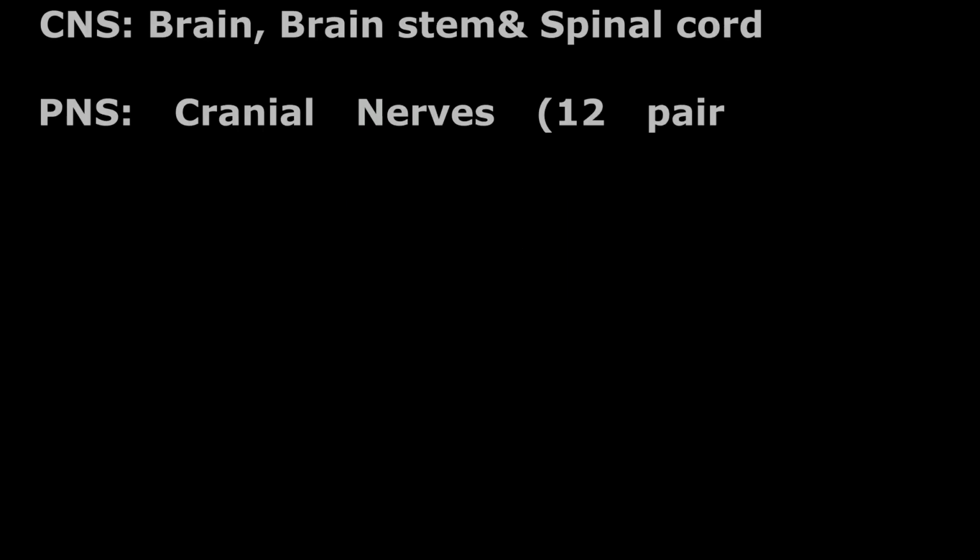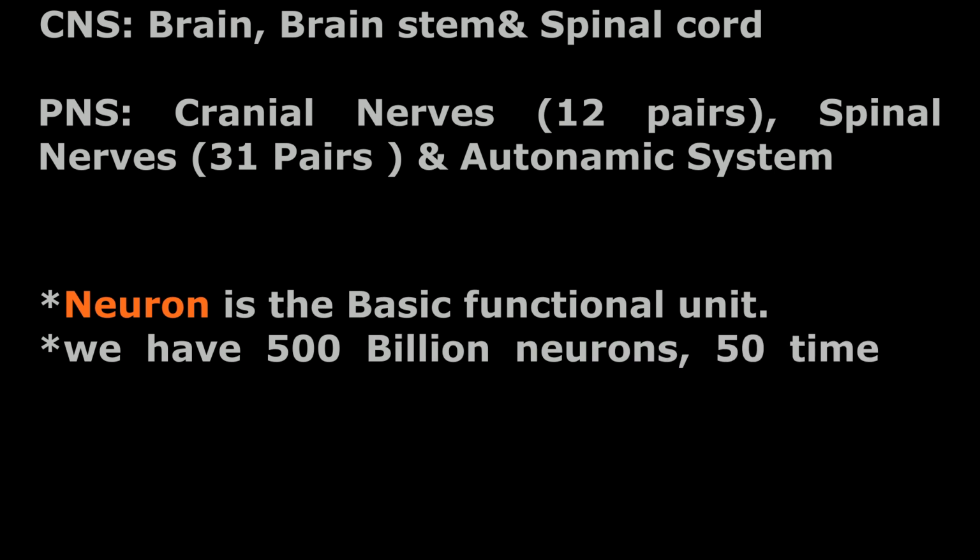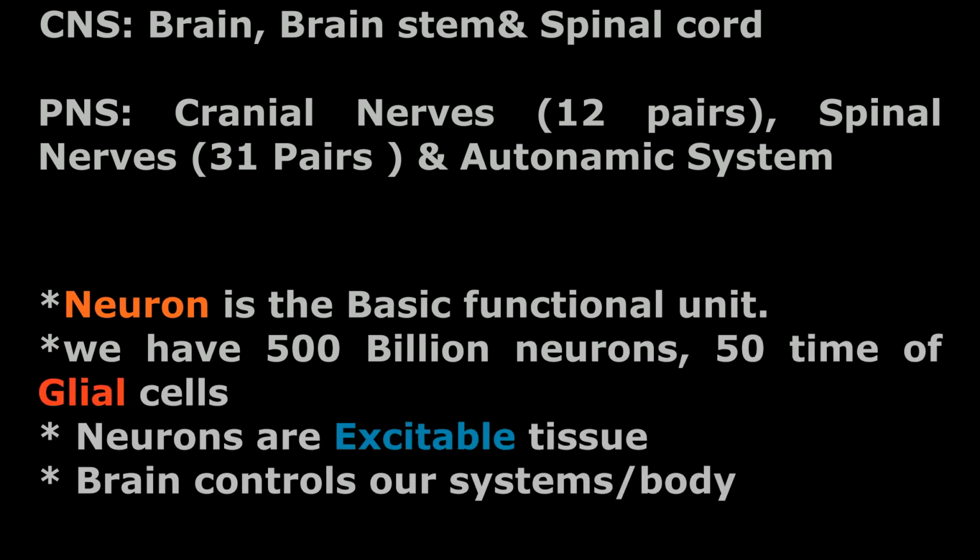The nervous system is divided into two wings. One is the central nervous system, the second is the peripheral nervous system. The brainstem and spinal cord are included in the central nervous system, whereas cranial nerves, spinal nerves, and the autonomic system are part of the peripheral nervous system. The neuron is the basic functional unit of the brain and the nervous system.